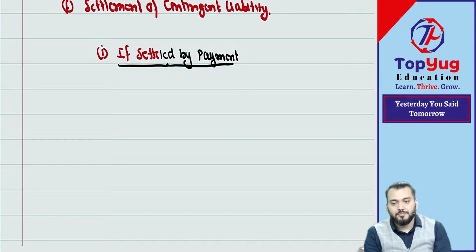Bank account debit. Capital reduction account debit to bank, correct. When you are settling contingent liability, there is an expense. All expense will be debited to which account? Capital reduction account debit. Very good.